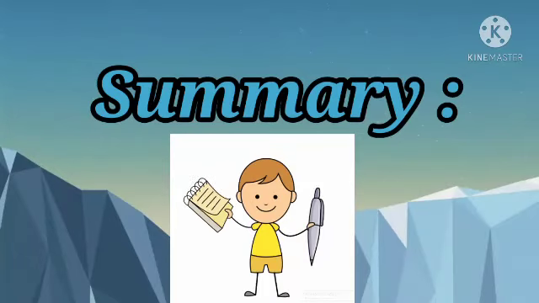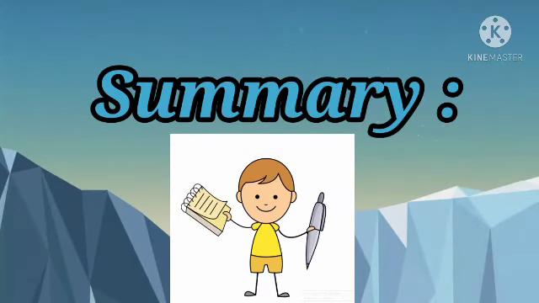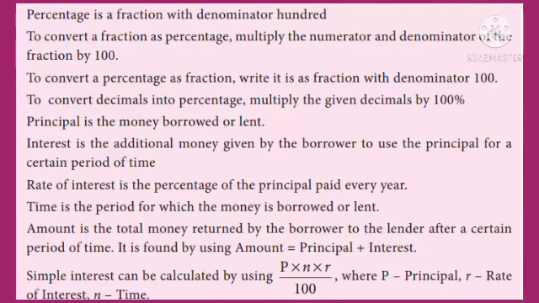Now children, let us see the important points from the unit percentage and simple interest. Percentage is a fraction with denominator 100. To convert a fraction to a percentage, multiply the fraction by 100%. To convert a percentage to a fraction, write it as a fraction with denominator 100. To convert decimals into percentage, multiply the given decimal by 100%.